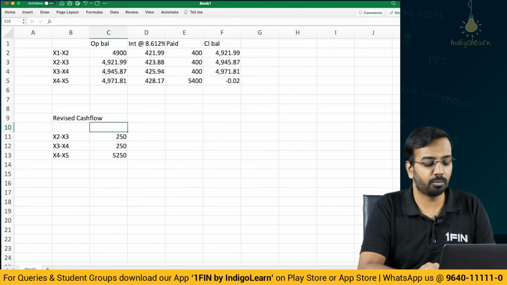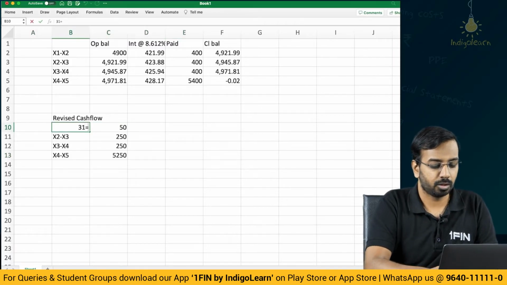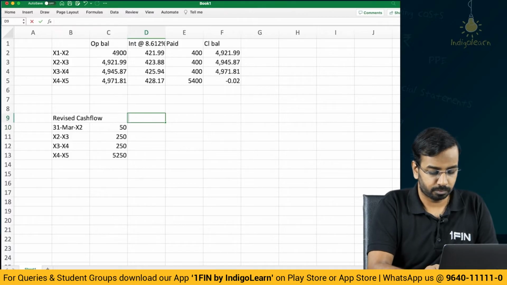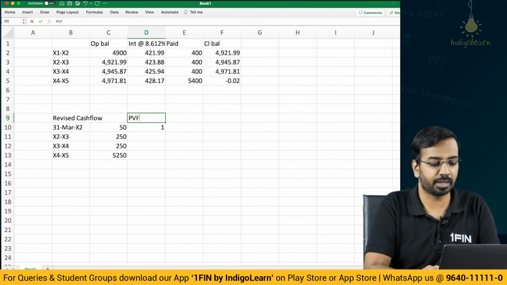Now, when did we pay the modification? We paid today. So on 31st of March of year 2, we paid 50 of modification. So what is the present value? Present value here is 1 factor, present value factor I should say.